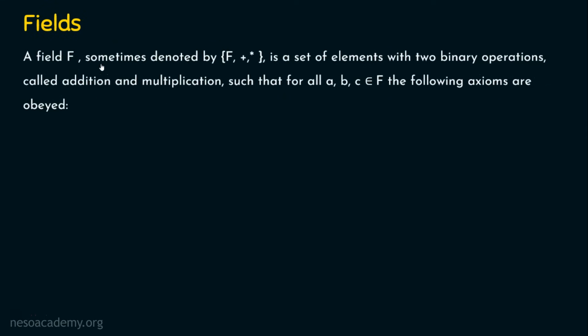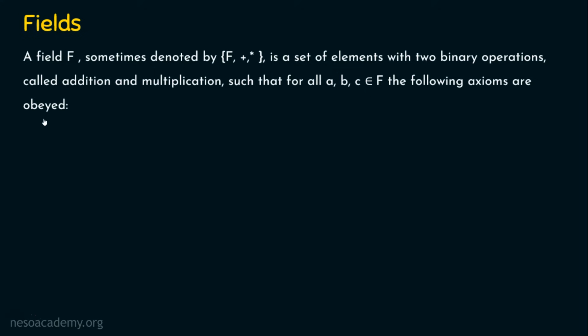A field, sometimes denoted by F, plus, star, is a set of elements with two binary operations like the ring, which are called addition and multiplication. So in a ring we have seen it as R, plus, star. In a field we are using F, plus, star, such that for A, B, C, any three elements that you take, it belongs to the field F if the following axioms are obeyed.